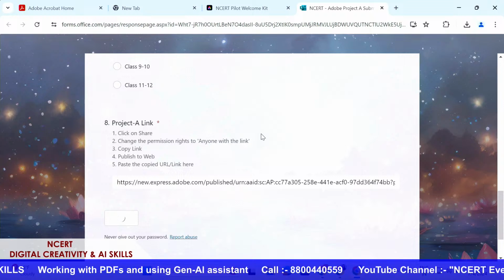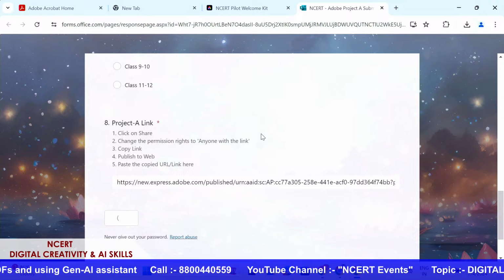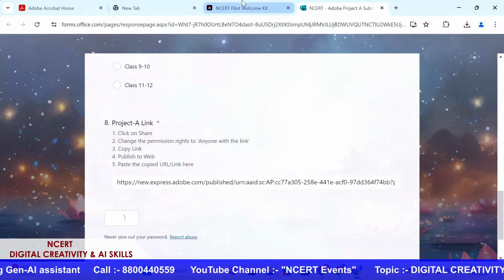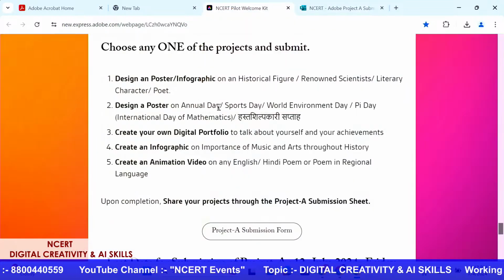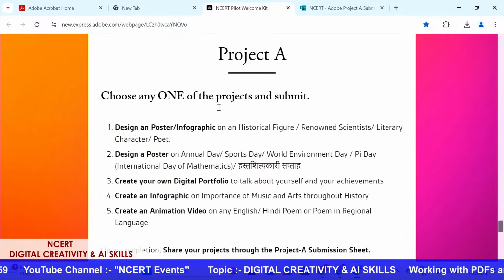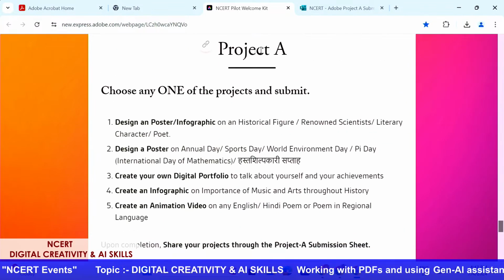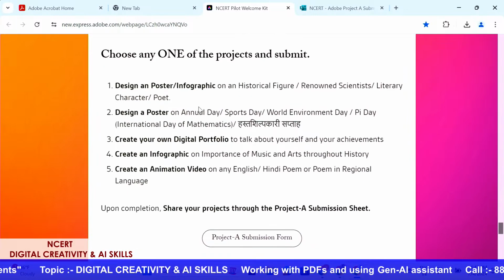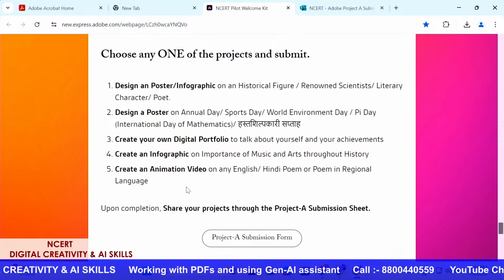I want all my teachers also to submit their creations, all the exact projects that we have asked you to create. I'm going to again very quickly take you through the welcome kit and show where you will find this. Right at the bottom, when you scroll to the last, you will see Project A. You can choose any one. You have to choose one project from here and design any one of these things.